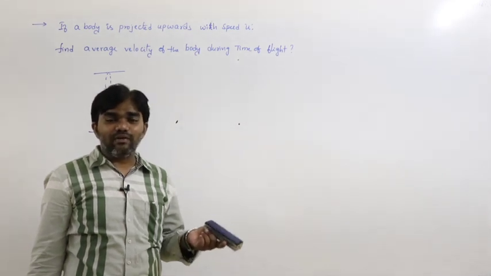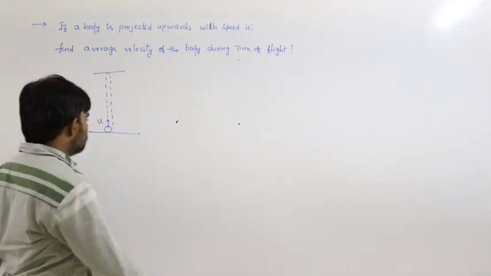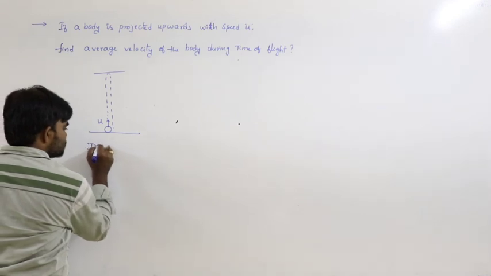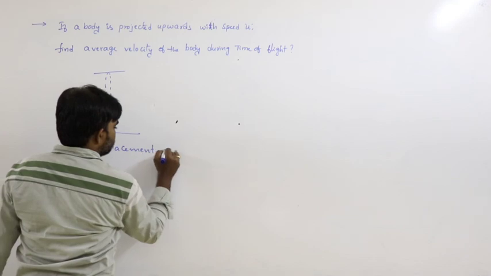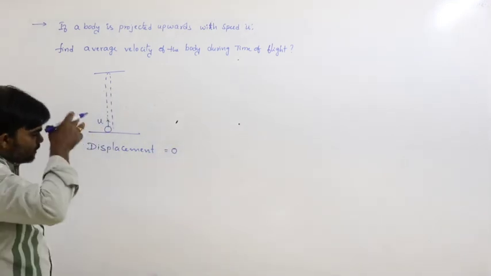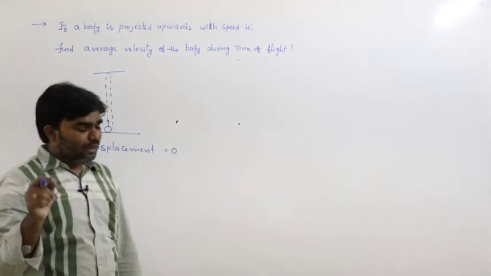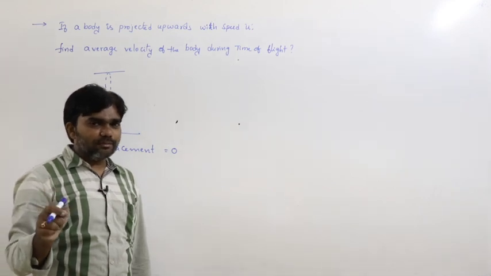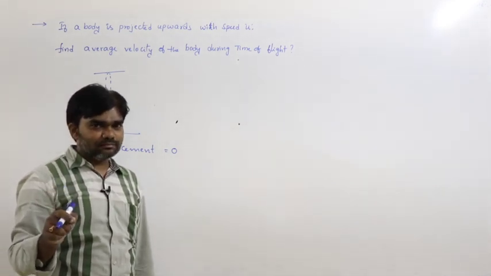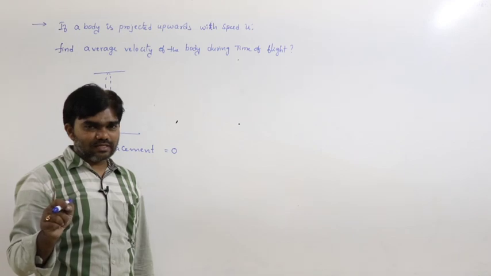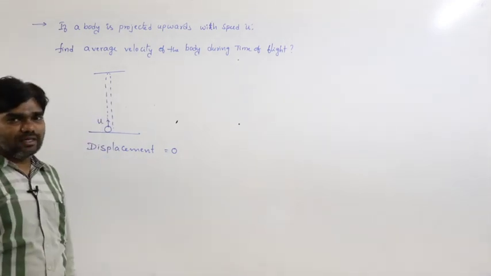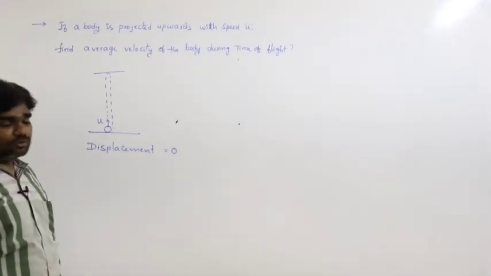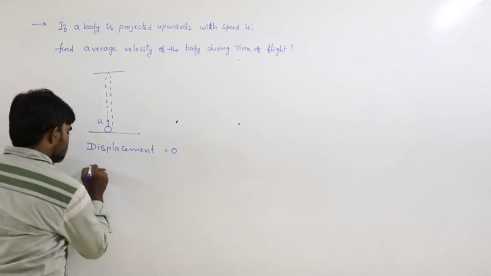If the starting point and ending point are the same, what is the displacement? During this path, the displacement of the body is 0 because it is a closed path. If the starting point and ending point are the same, that is considered a closed path. So the displacement is 0.